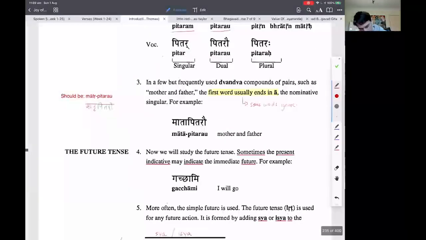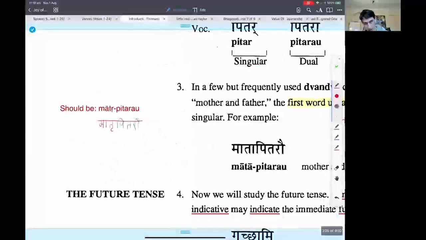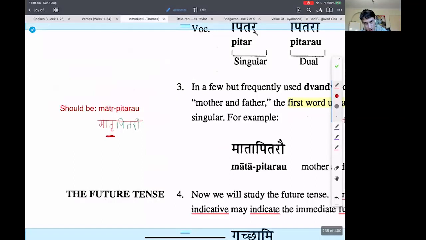Number 3, what if we want to create a dvandva compound out of these r words, these r nouns? So instead of saying matr, please look, mata-pitarau means mother and father.